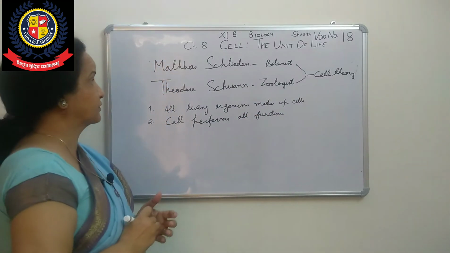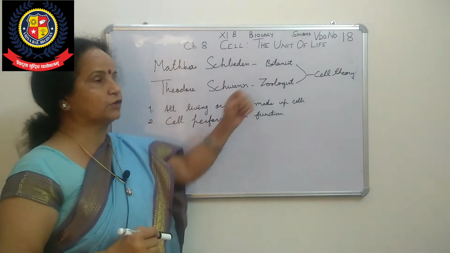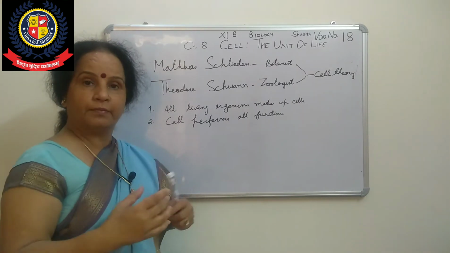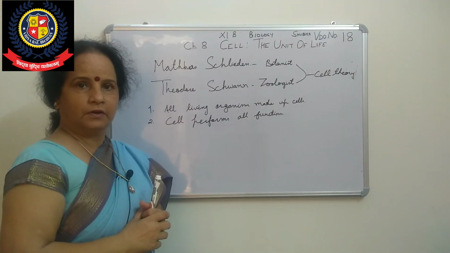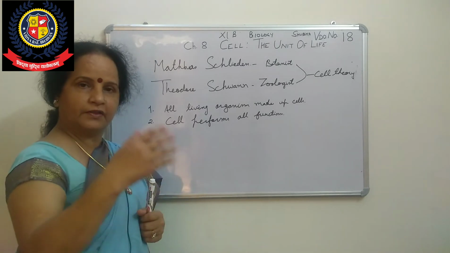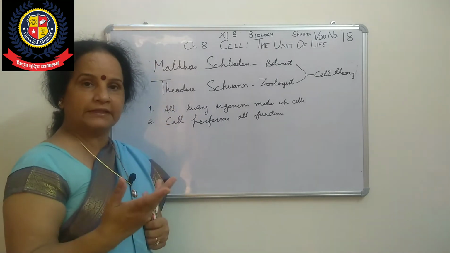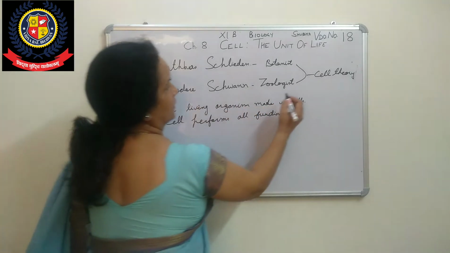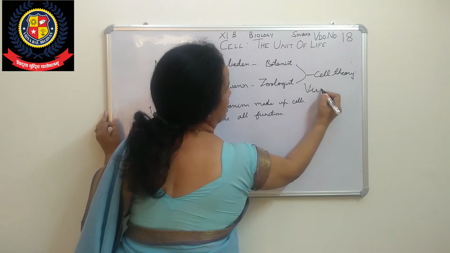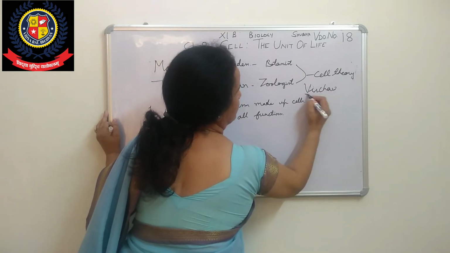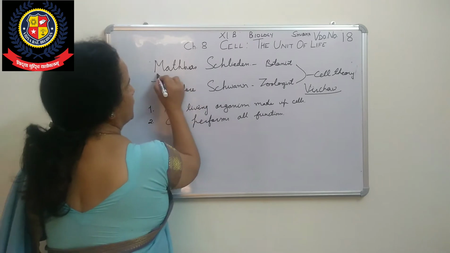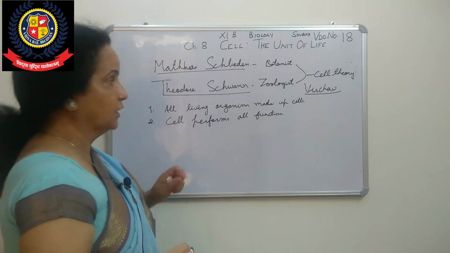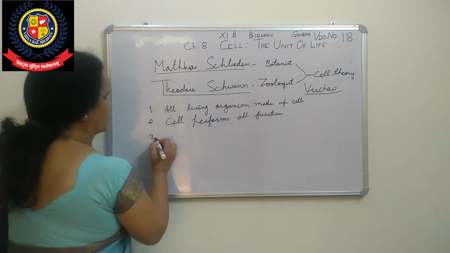But a question arises after both had given the cell theory. How will the cell increase its number? How will one cell become 2, then 4, and then 8? What are the methods? So then one more scientist came, Virchow. This means there were 3 scientists or biologists involved in the cell theory. He gave the last point and solved the problem.